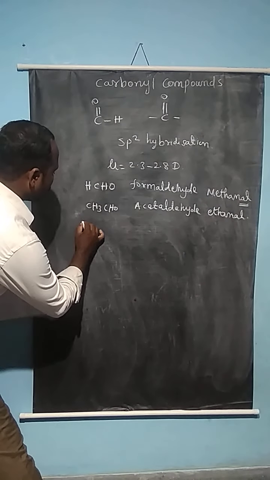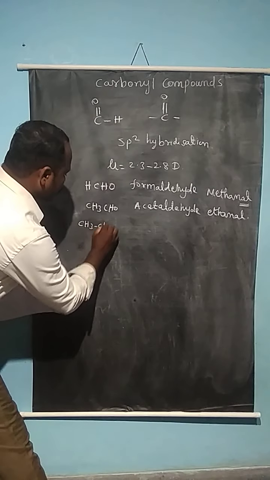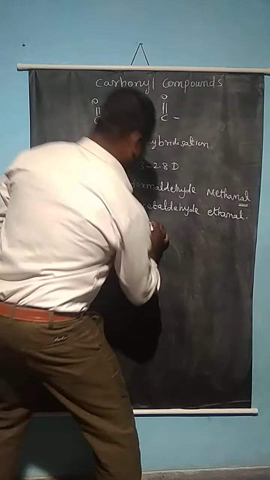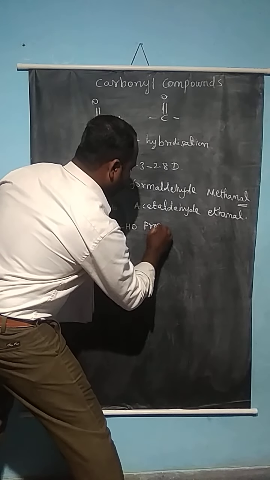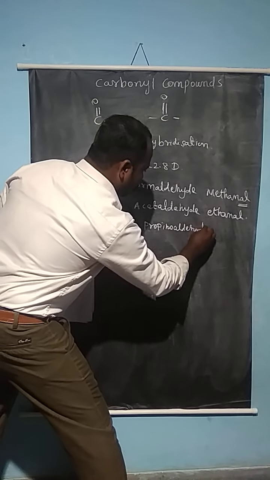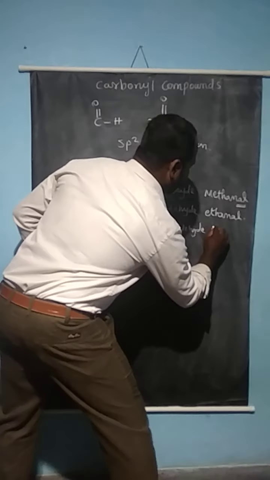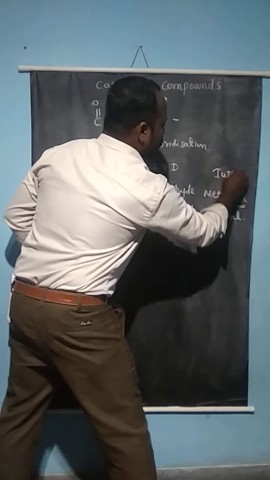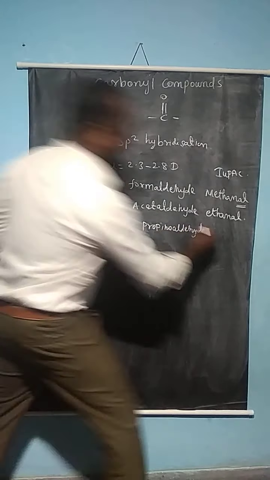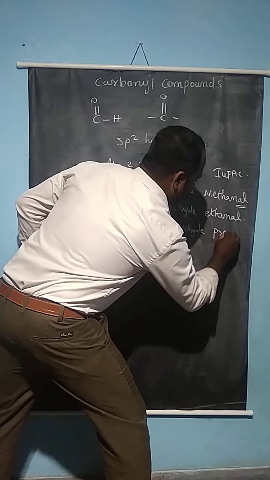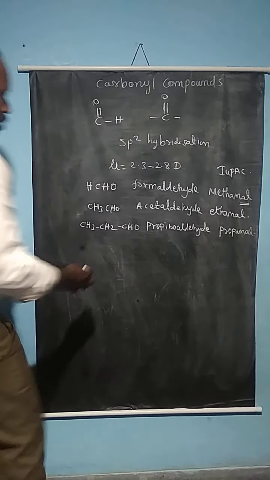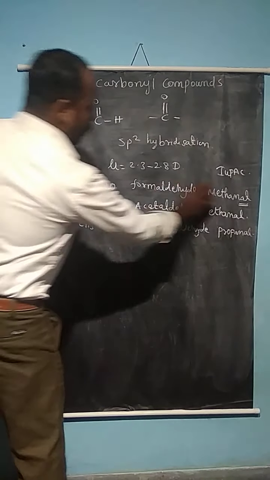If you have three carbons, CH3CH2CHO, you can call it propionaldehyde in the common name, and propanal in the IUPAC name. This is an aliphatic aldehyde compound.